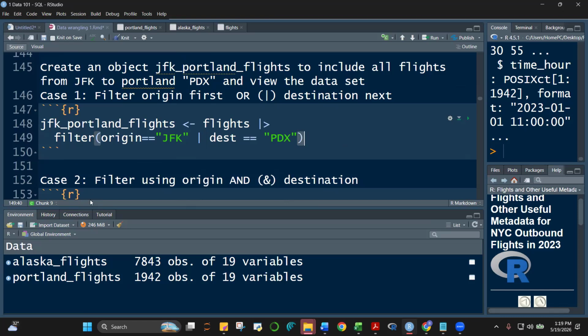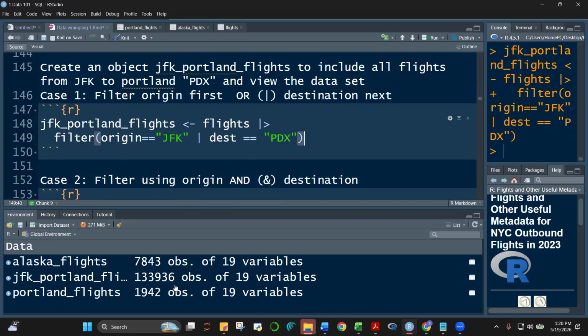Okay, for us to be able to answer that, let's run. Tingnan natin, class, kung ano. And by the way, class, I want to also ask another question. Will the order matter? Paano kung nauna si destination tapos si origin, pareho lang ba yan, class? Okay, let's check. Let's run this. Okay, then here we have JFK 133936. So mga 300,000 plus na observations ang na-filter, na-delete, kasi yung original natin 450 plus eh. So let's print this.